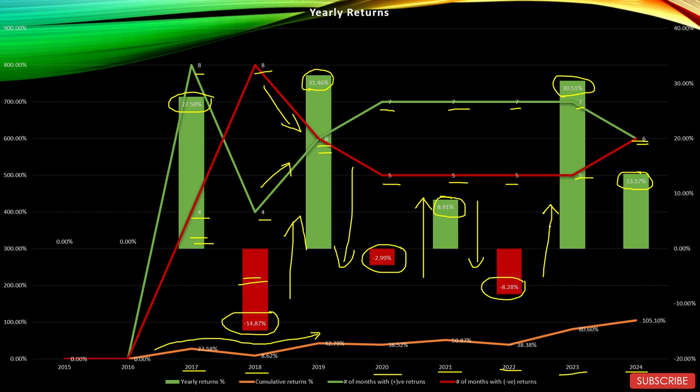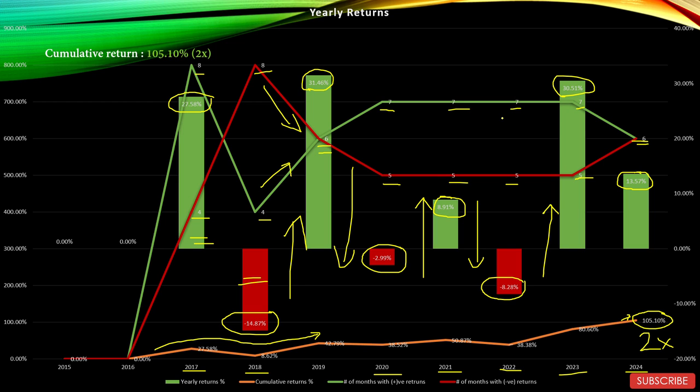So, extremely bad graph, one of the worst that I have seen for any sector till now. The cumulative return, if you follow this orange line, 105.10 in 10 years. So that means twice in 10 years. I mean, it's been a long time since I have seen such a bad graph for any sector. Let's see the key takeaways. I am sure there is nothing to be taken away from this apart from the fact that this sector is a huge letdown for its investor.